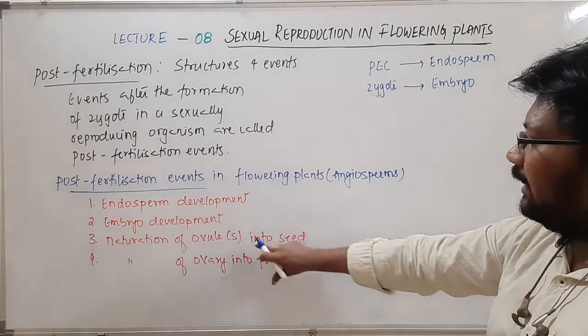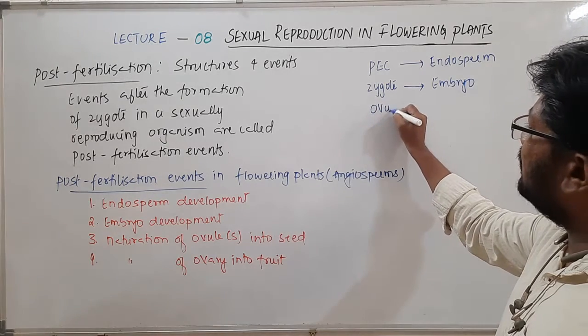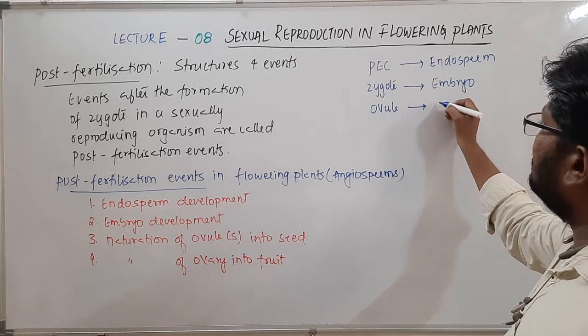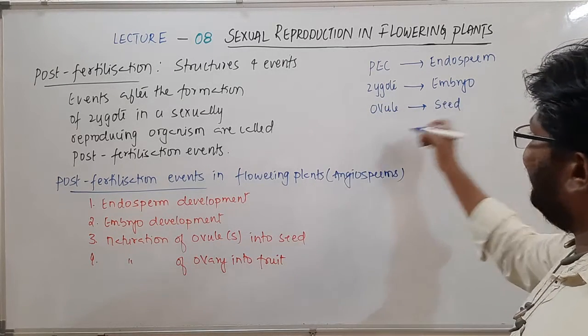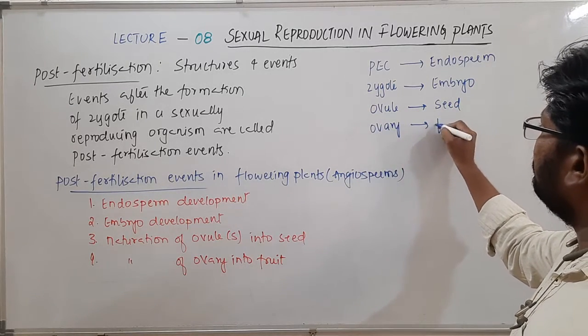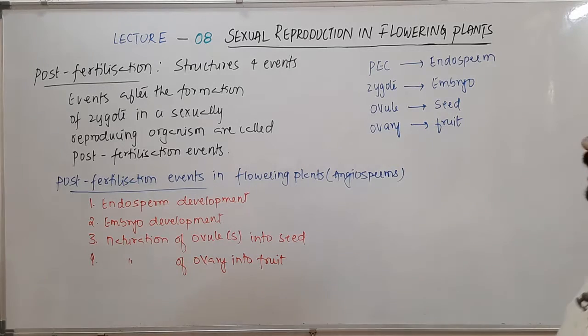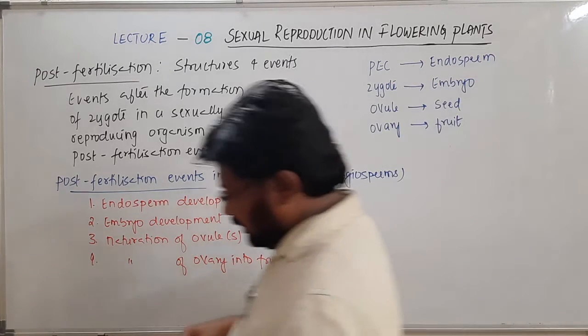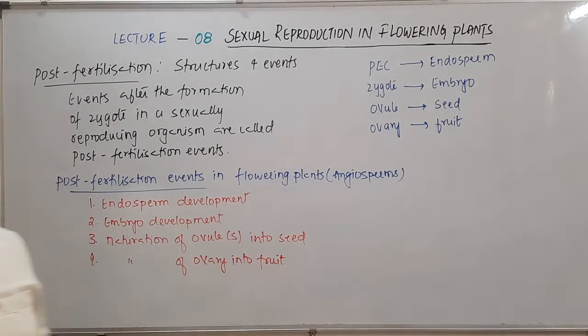And here the ovule, which I mentioned already, is going to develop into seed, and then ovary will become fruit. So these are all the post fertilization events that we will be studying in flowering plants, that is angiospermic plants. Okay, so now let's see these things in a little more detail.